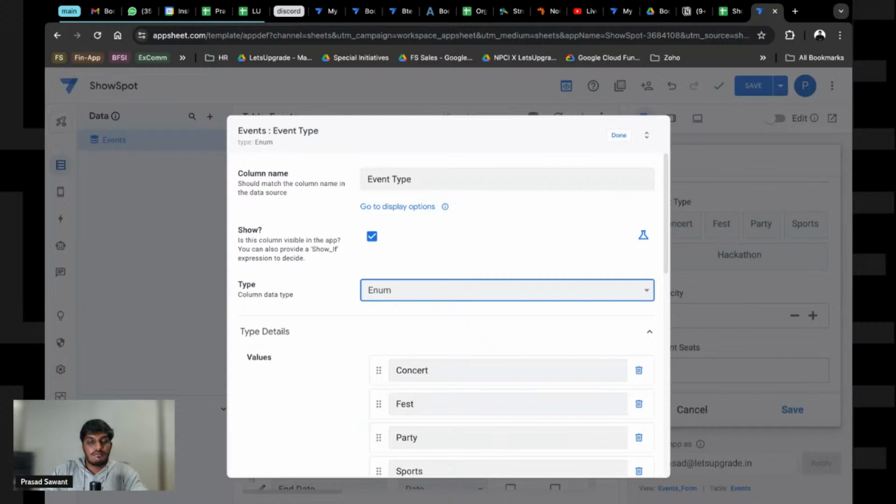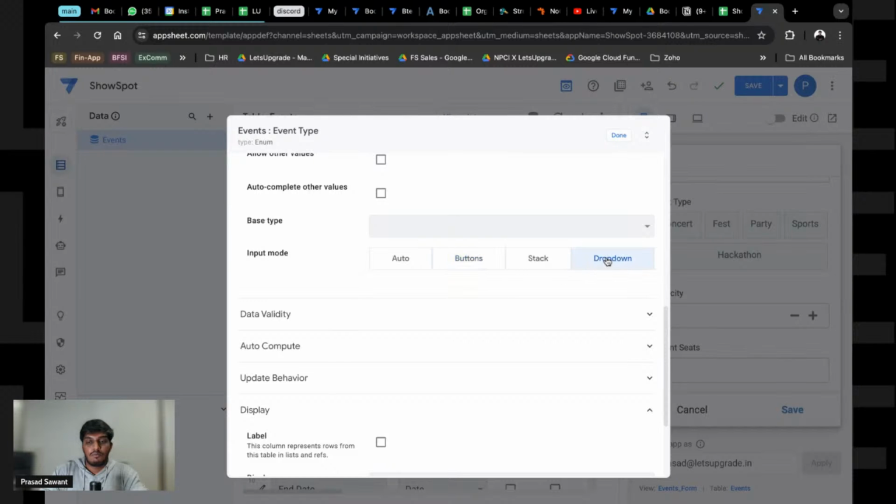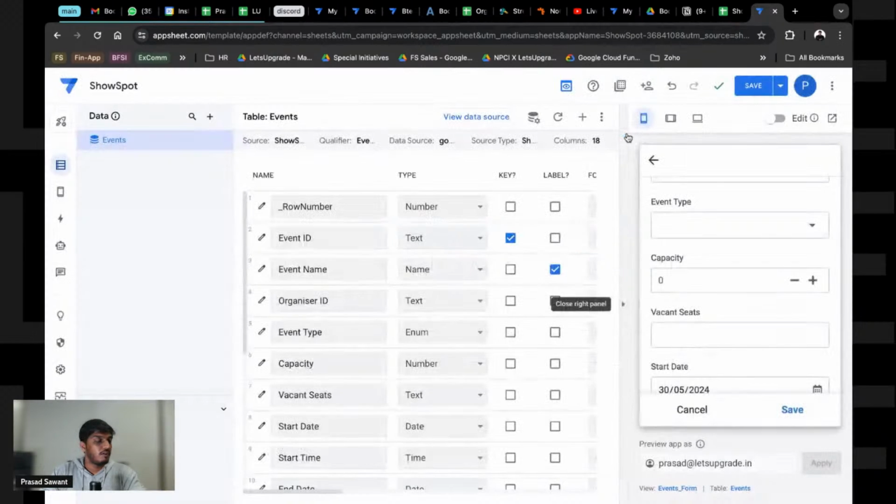Again, this is not good from the UI perspective. So for that reason, I'll set it to drop down, so that it is a proper drop down. I hope this much is clear. This much is clear, what we did with the enum. Let me know if this much is understood, very quickly, guys.